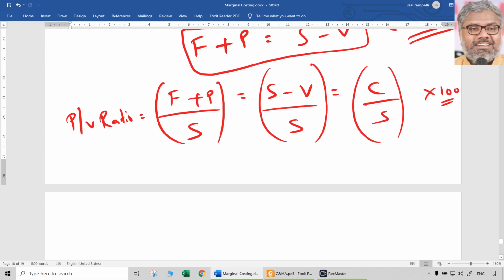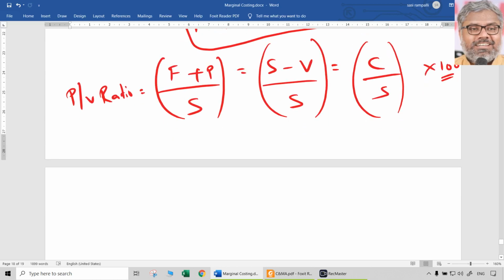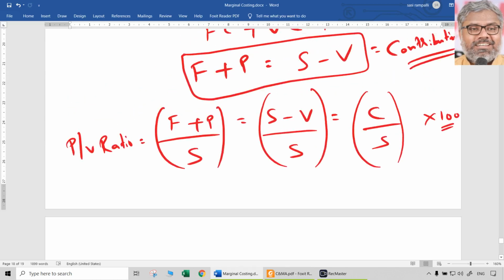Now, we have the PV ratio already. What is this indicating? That we should understand. What is contribution indicating and what is PV ratio indicating?